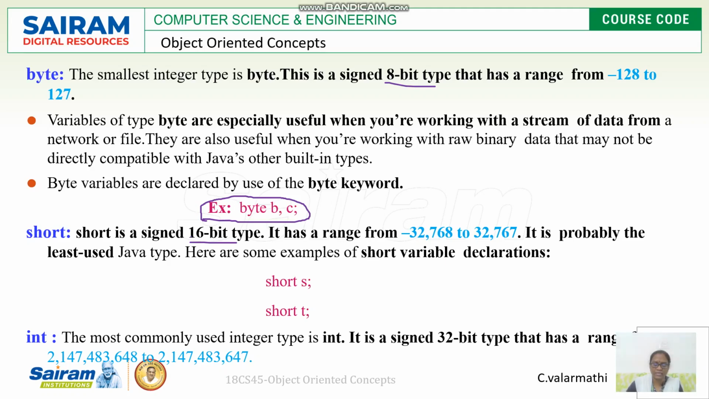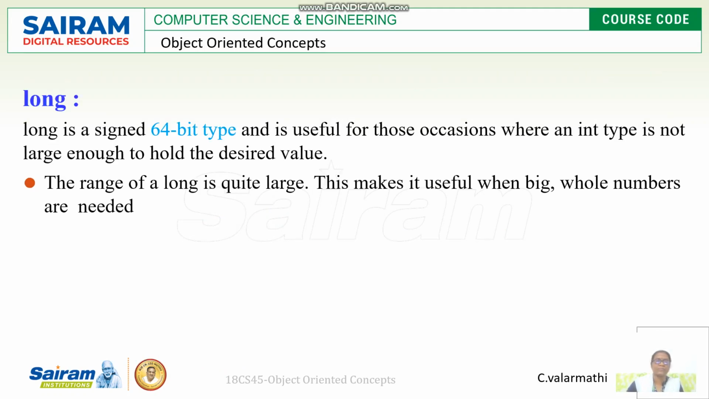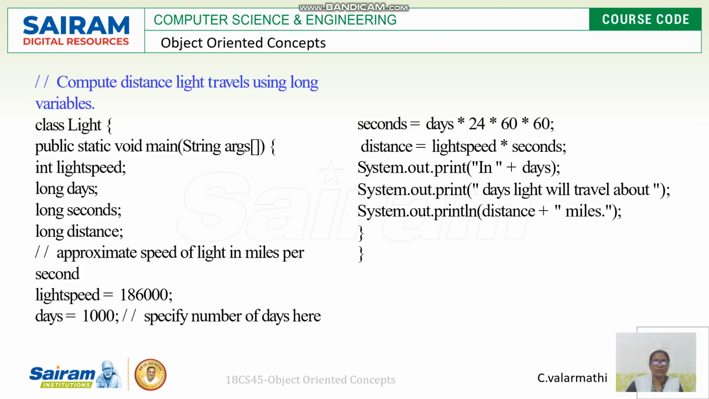Then integer. How can we declare an integer? We know that it is a 32-bit type. It has some ranges. Then long. Long is a 64-bit type. If the value of a number is a large one, we can use long. Now we are going to see a Java program with some examples, including long values, integers and also some float values.